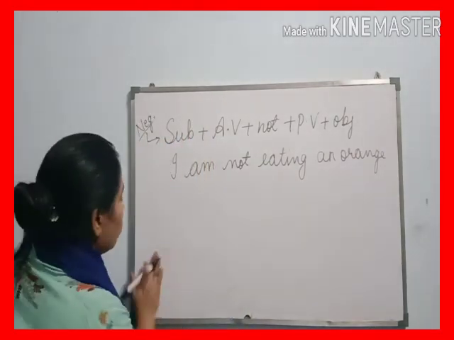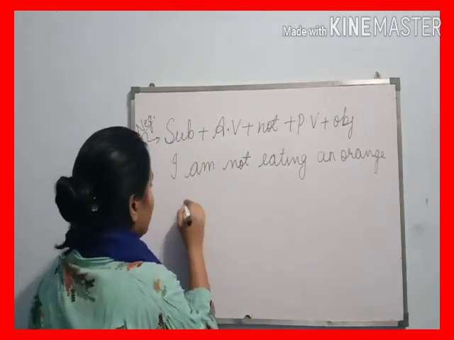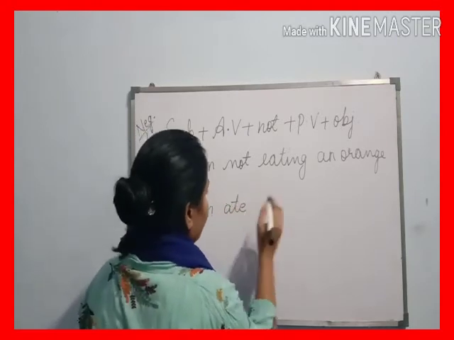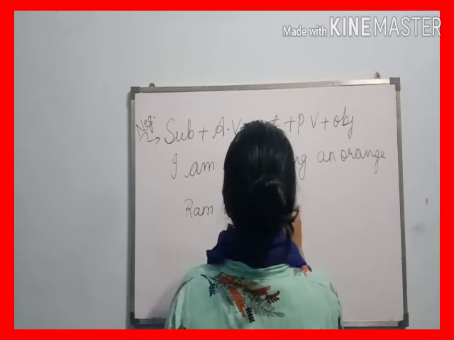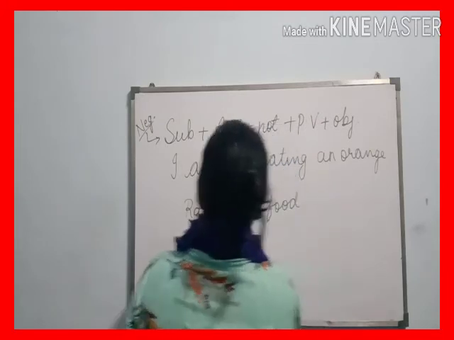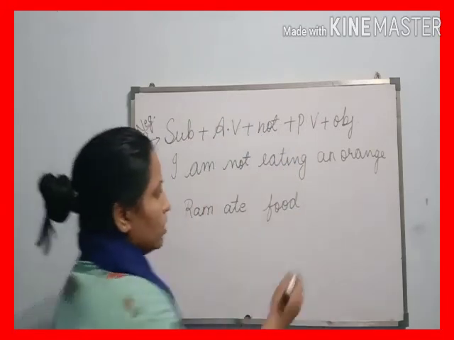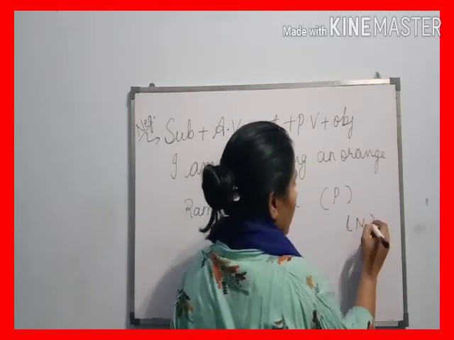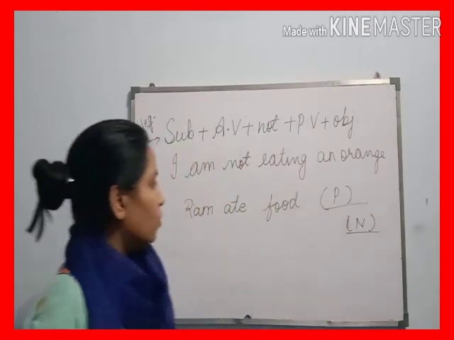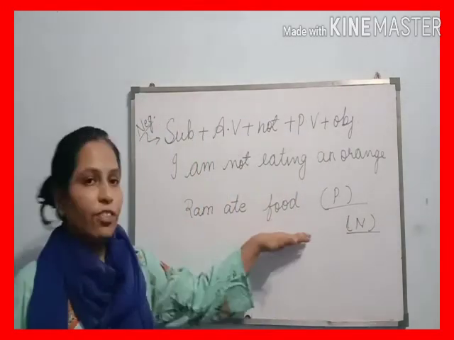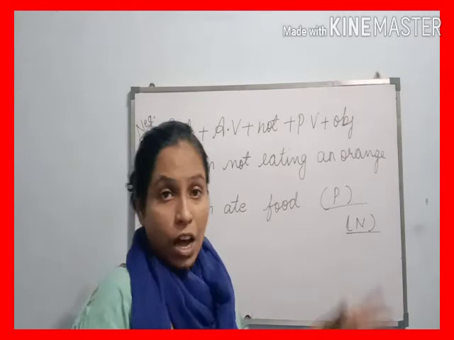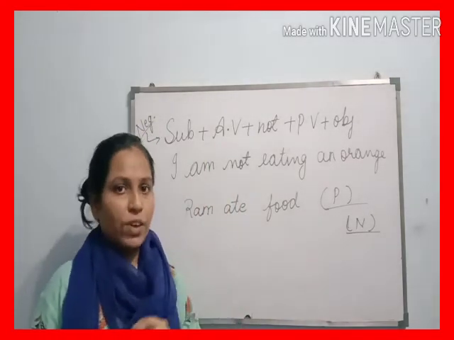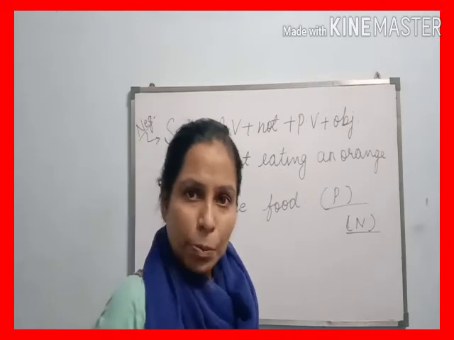Let's give you one more question: Ram ate food. This is a positive sentence and we convert it into a negative. How do we do it? As I told you, first we identify the auxiliary verb. Again, we do not find an auxiliary verb here, so we find the principal verb. Which principal verb is here?